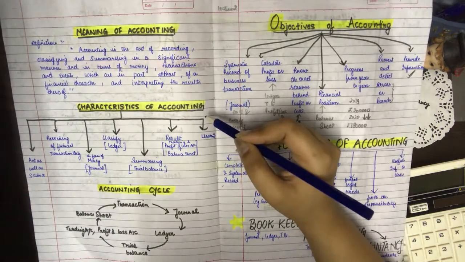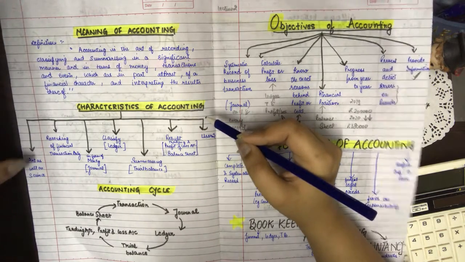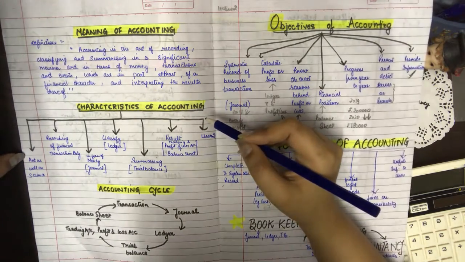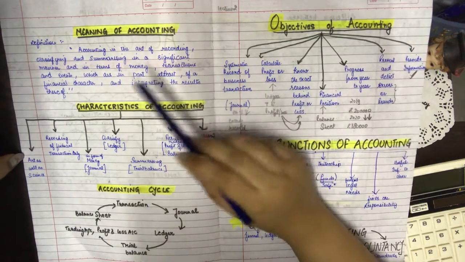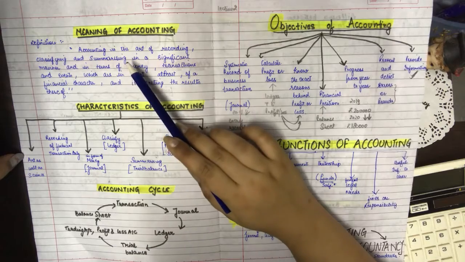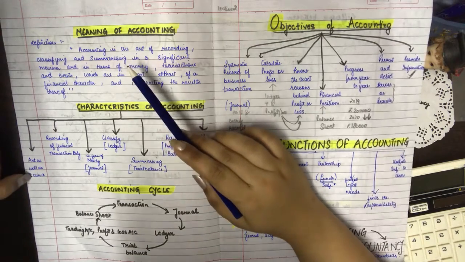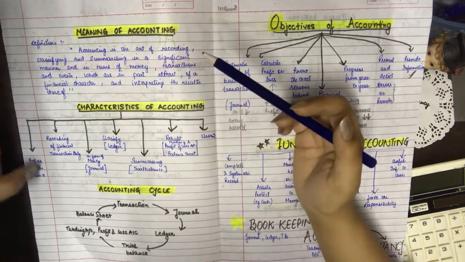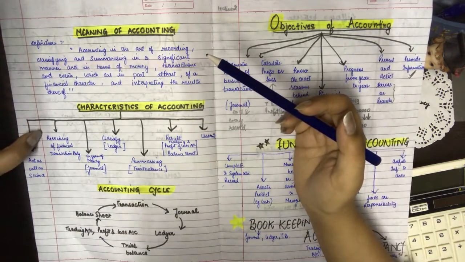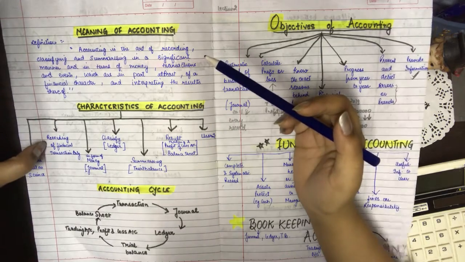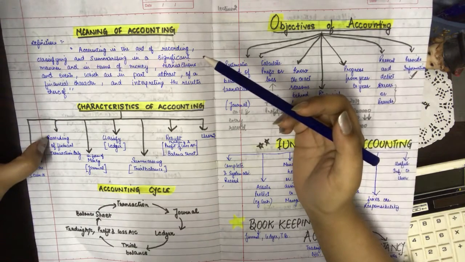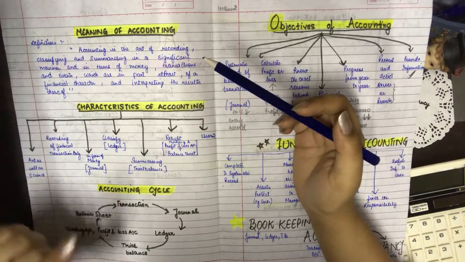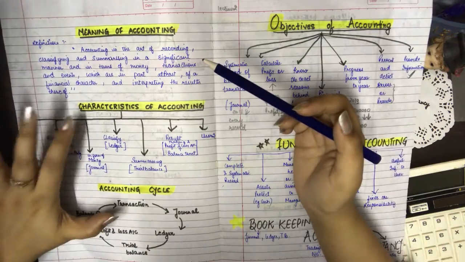Then we have the characteristic of accounting or the features of accounting. The very first feature is that accounting is an art as well as science, because accounting is an art of recording, classifying, and summarizing the business transactions, and it is science because it requires certain principles, certain standards to do the accounting. So accounting is recording of financial transactions only. Only those transactions which are recorded in money can be recorded in the accounting.